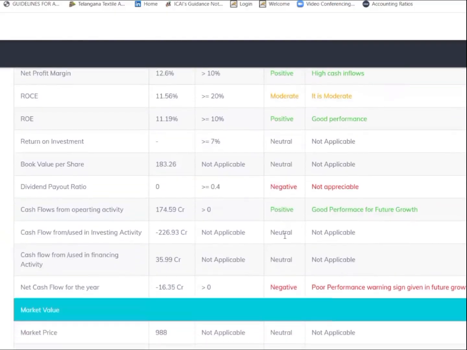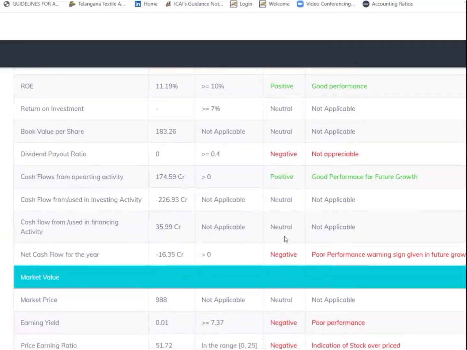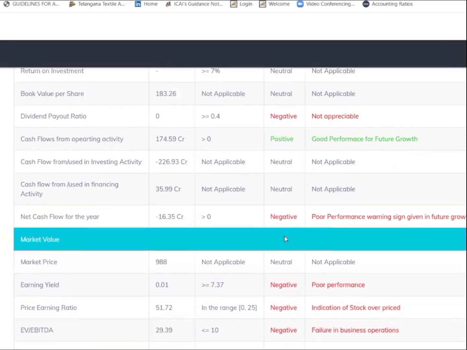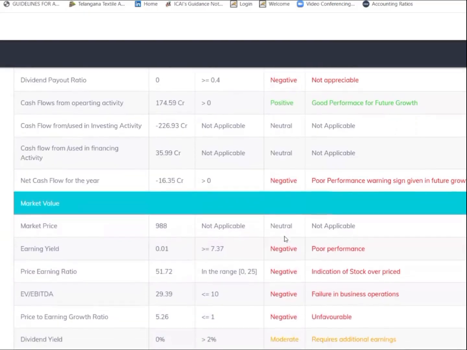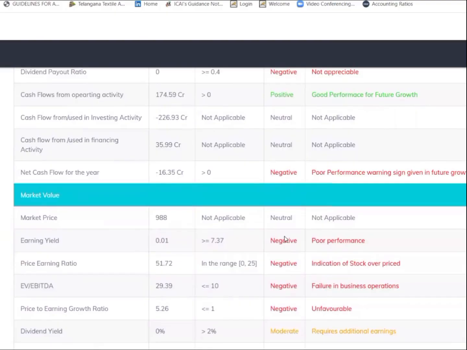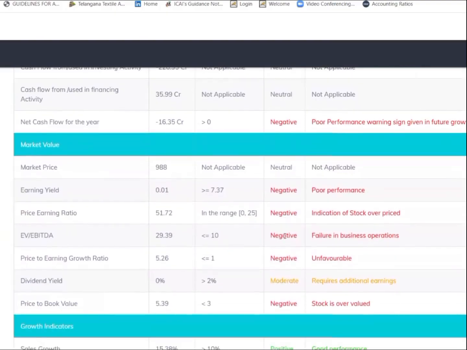Book value per share is 183.26, very good. Cash flows from operating activities 174.59 crore. Cash flow used in investing activities minus 226, and financing activities plus 35.99. Finally, the net cash flow for the year is minus 16.35.